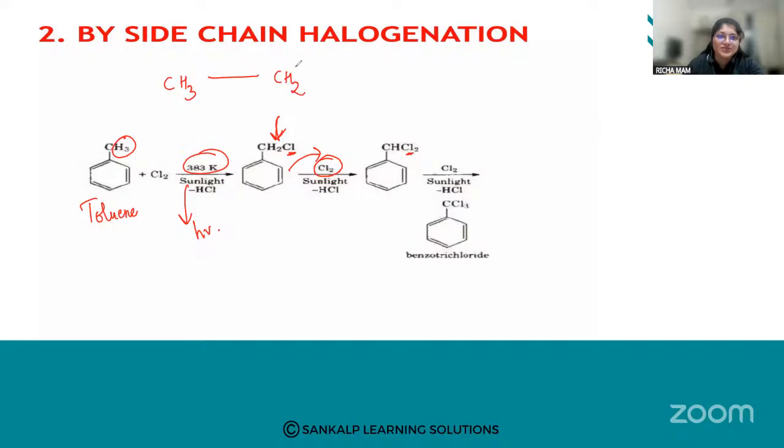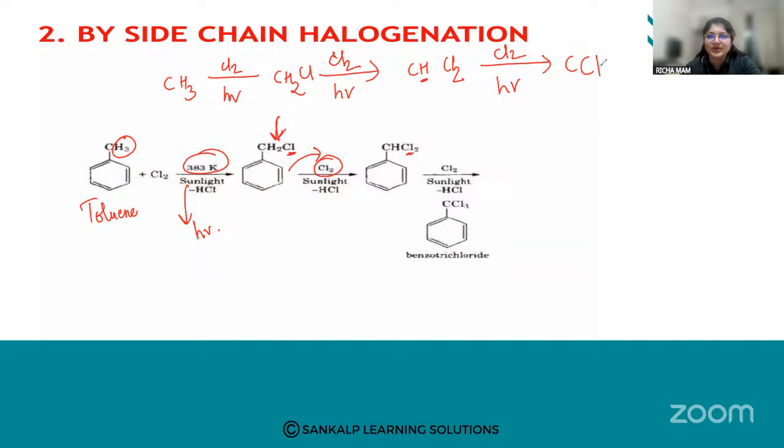Again, when you do chlorination in the presence of light, what am I going to get? CH3 is replaced by CH2Cl, then again CHCl2. Again there are replaceable hydrogen atoms, so side chain halogenation can be done again, and all the hydrogens are replaced by your halogen atom. So this is the side chain halogenation.